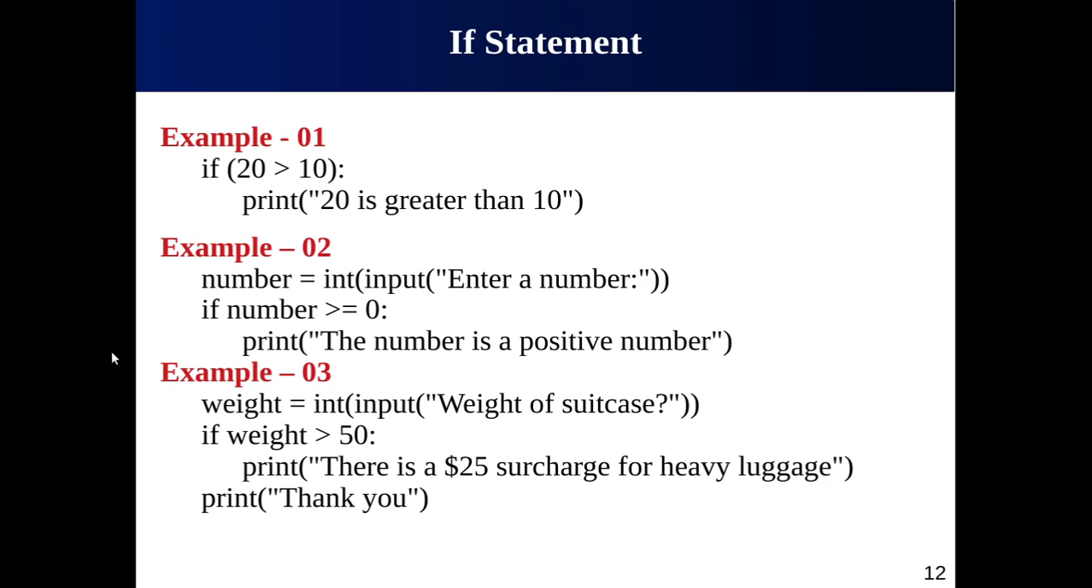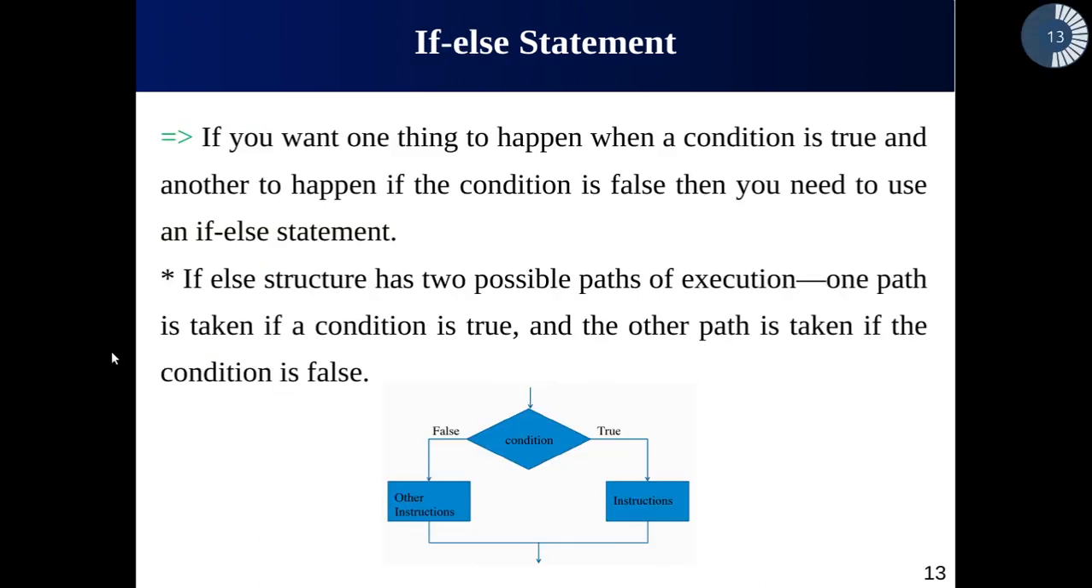Okay, the second type of decision control statement is the if-else statement. As the name indicates, here we have to execute one thing if the condition is true, and we have to execute another statement or group of statements if the condition is false. So the basic if statement has a limitation. It does one thing if the condition is true, but it does nothing when the condition is false. To address this issue, we have another type of decision control statement, that is the if-else statement.